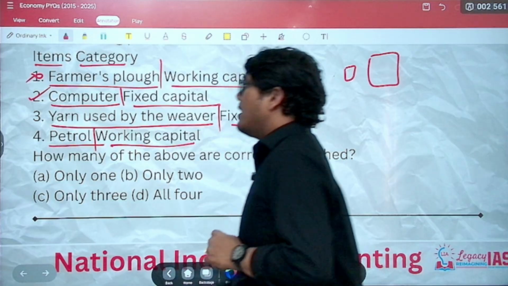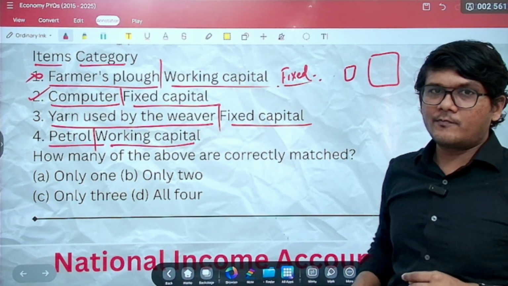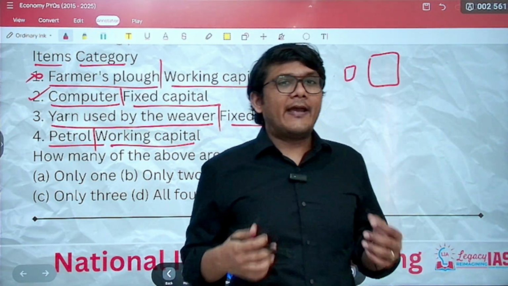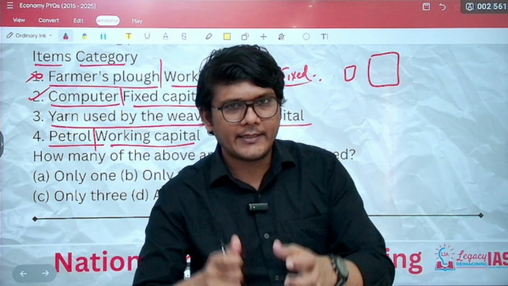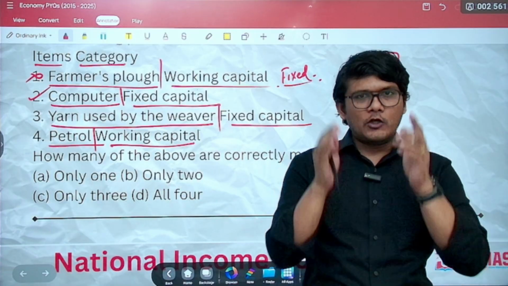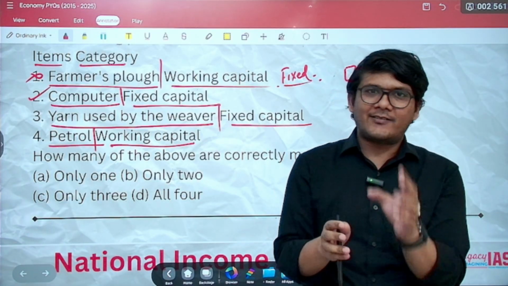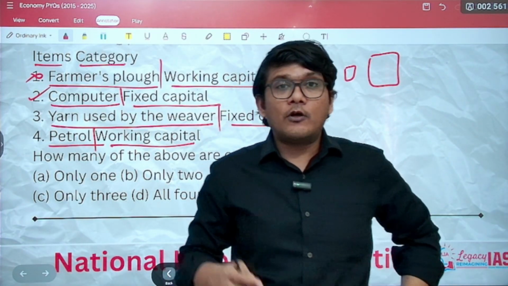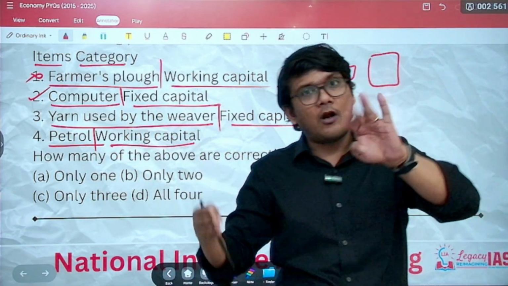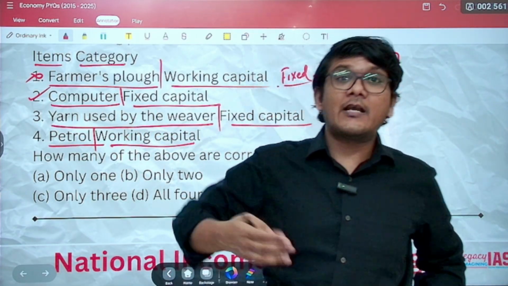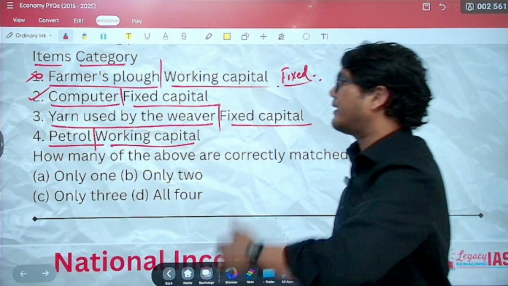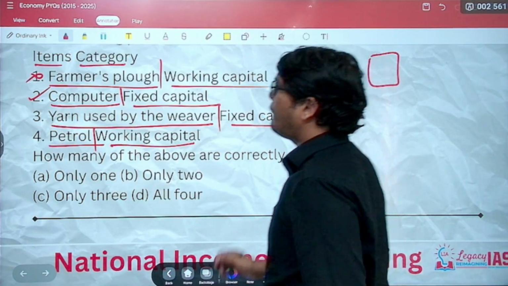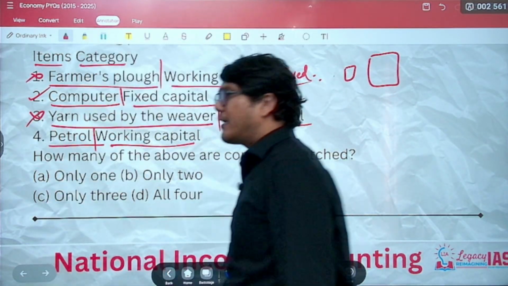This is correct. Yarn used by the weaver, is it a fixed capital? No. Let's say you are using yarn and converting it into cardigans or sweaters. If you want to produce 1 sweater, you will need, let's say, 2 bundles of yarn. If you want to produce 2 sweaters, you will need 4 bundles of yarn. When the output increases, the input is also increasing. That is what working capital is. So this is not a fixed capital. This will be a working capital.